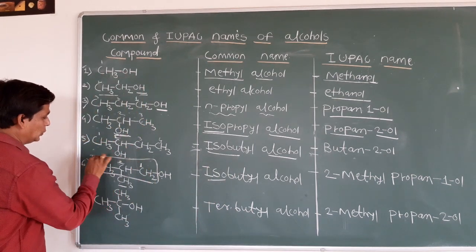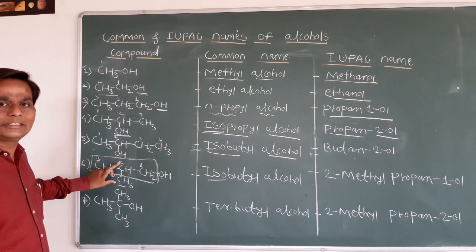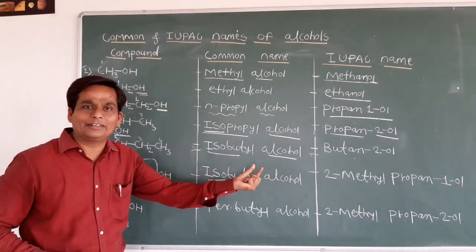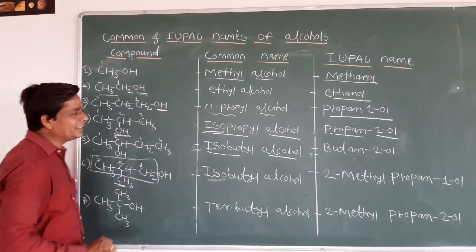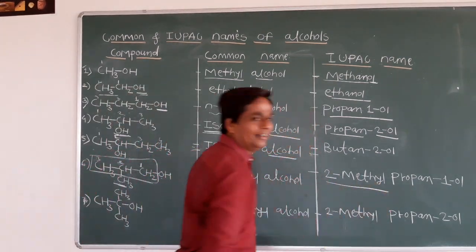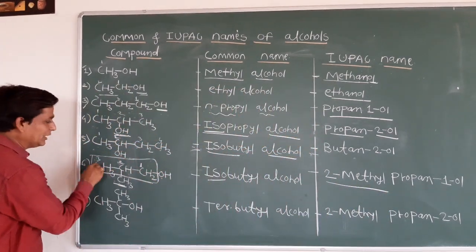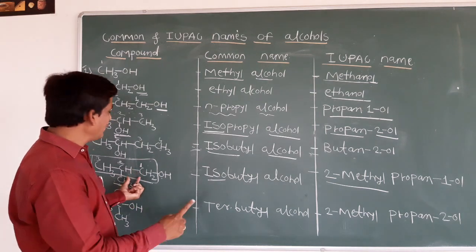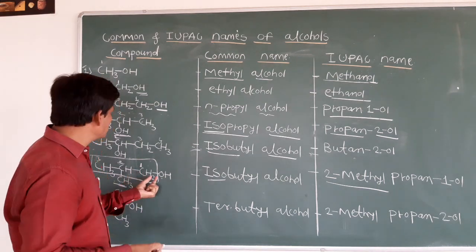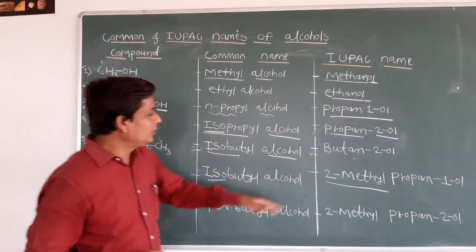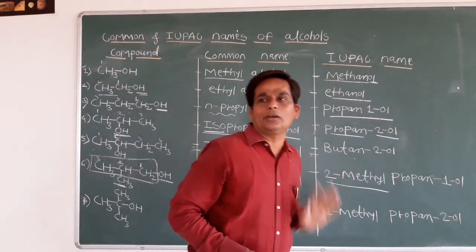You can say 1, 2, 3. On the second carbon a methyl group is there. First of all, you write the substituent. On the second carbon a CH3 group is there, that means it is 2-methyl. Then the long chain is what? 1, 2, 3, propane. So we write here propane, remove the E and substitute the OH, that means OL. We get 2-methylpropan-1-ol.